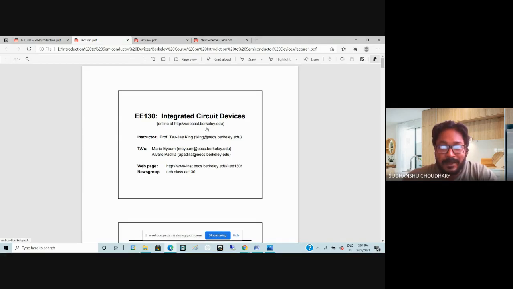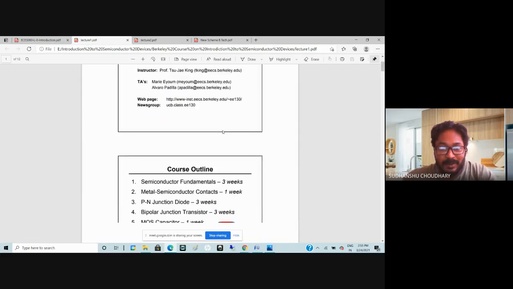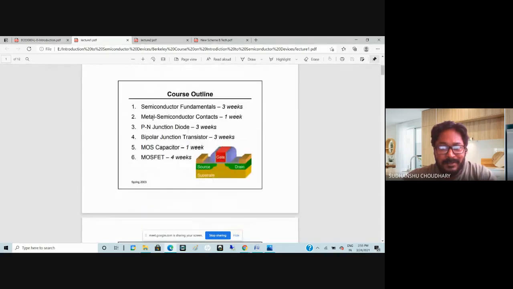So University of California, Berkeley is, I think, among the top 3 institutions around the globe. There also a similar course is being run, and the title of that course is Integrated Circuit Devices. So we'll try to match the standards around the world. So we'll try to learn from these slides. In fact, these slides cover almost all aspects of our syllabus.